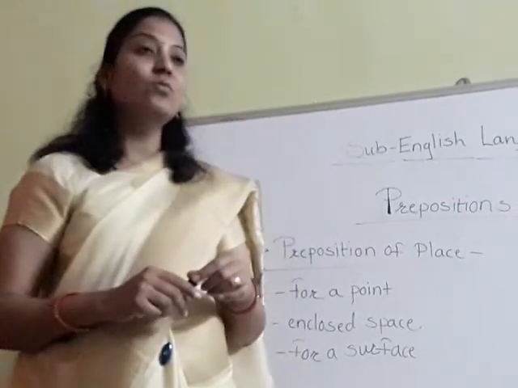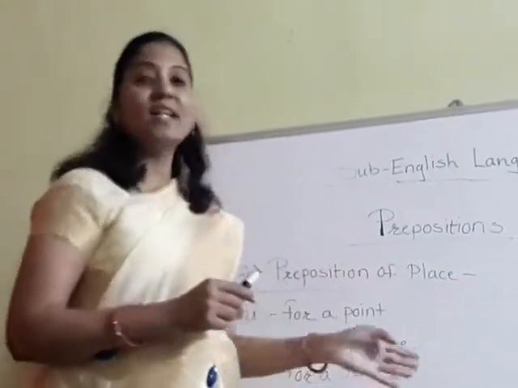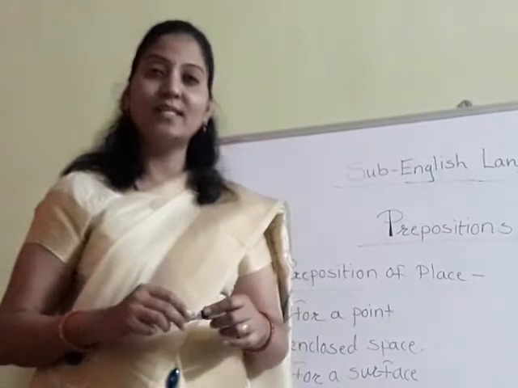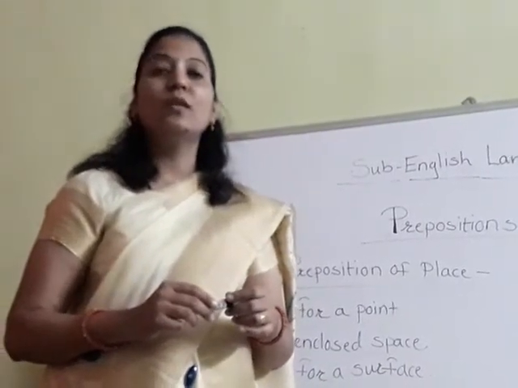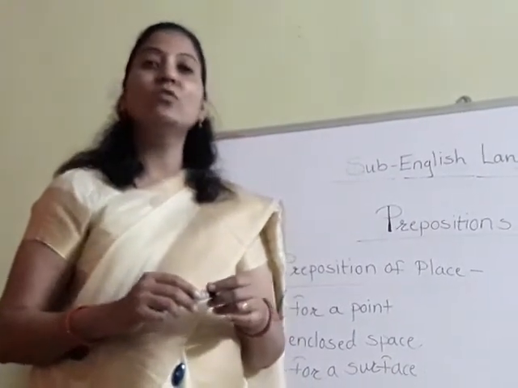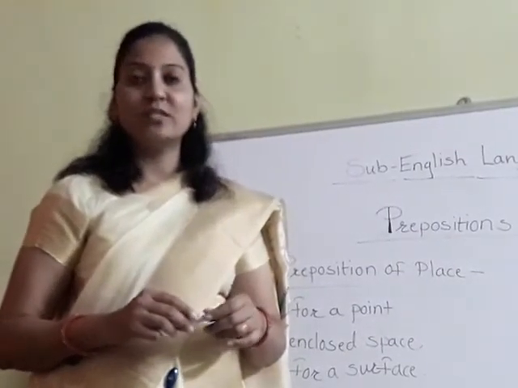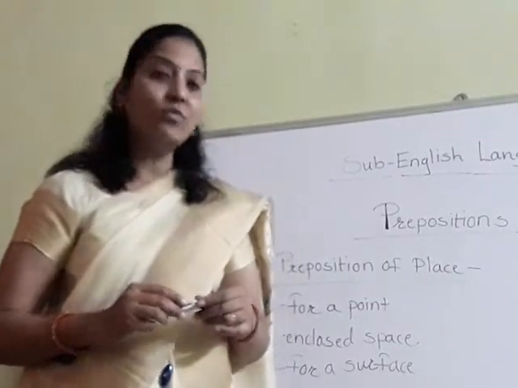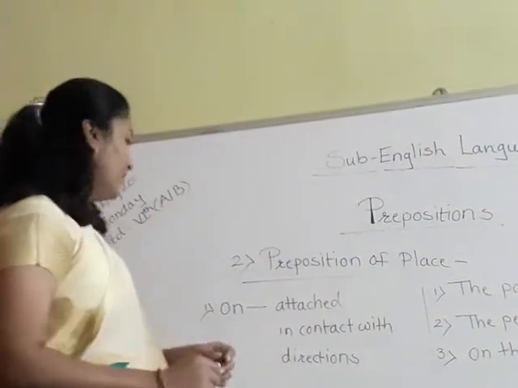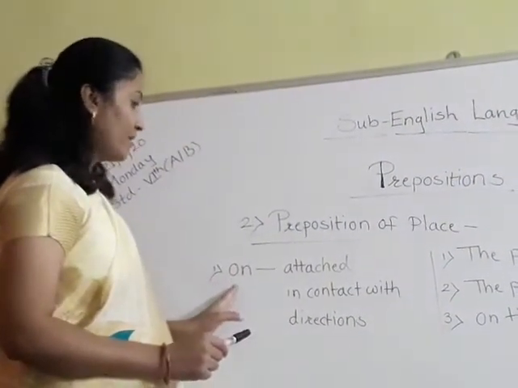To understand this, we have to see some examples. By that you will understand how to use each and every preposition. So let's move on. First, the preposition on.